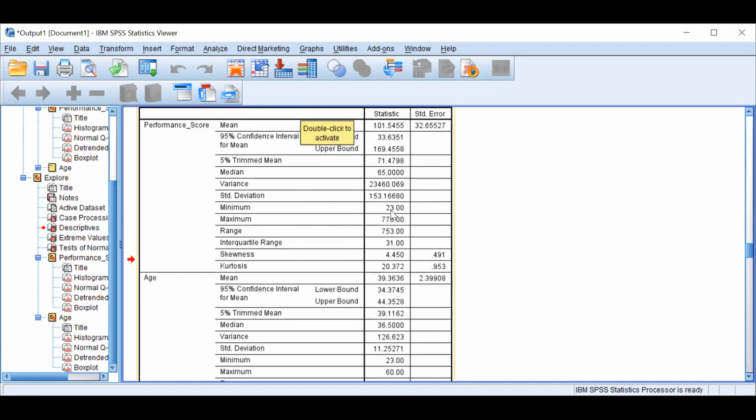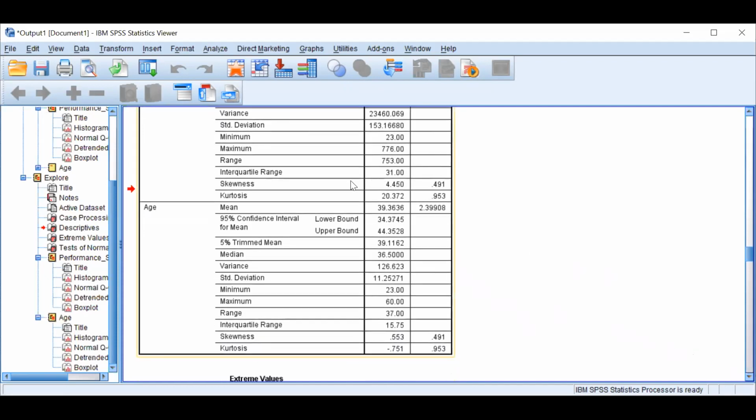So you can see my minimum value is 23 and maximum value is 776. You can see the difference, and that is the reason for the higher standard deviation. And I told you that normal data generally has about one-fourth of the mean value as its standard deviation. So here you can see that the mean is 101 and the standard deviation is even bigger than the mean. Ideally, it should be around 25 or 30, right? But right now, because of the presence of this maximum number or maybe the minimum number, I don't know which is going to be the culprit. 23 can be the culprit or 776 may be the culprit. So I need to check. But the figure shows that maybe this 776 is the culprit.